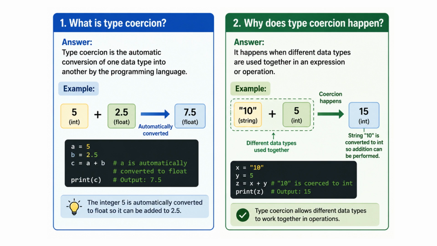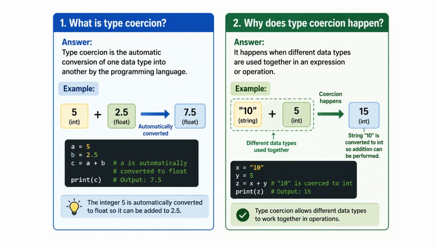Now let's move to the second example. Why does type coercion happen? Type coercion happens when different data types are used together in an operation or expression. In this example, the string value "10" is added to the integer value 5. Before the addition happens, the programming language converts the string "10" into the integer 10. Then the calculation becomes 10 plus 5, which gives the result 15.